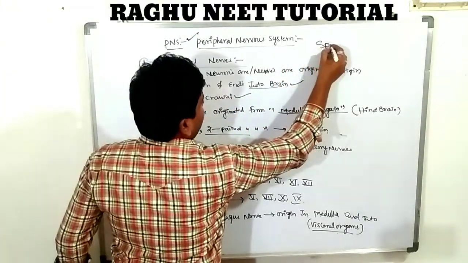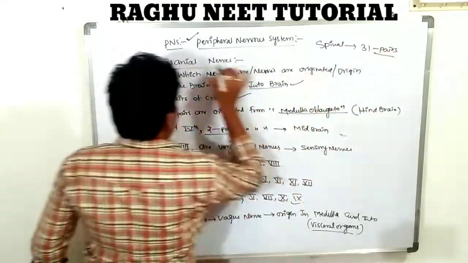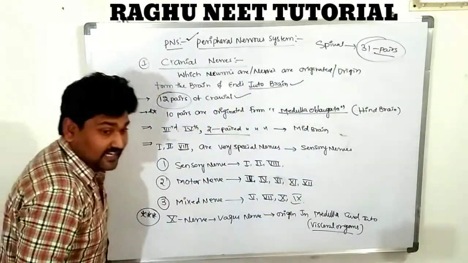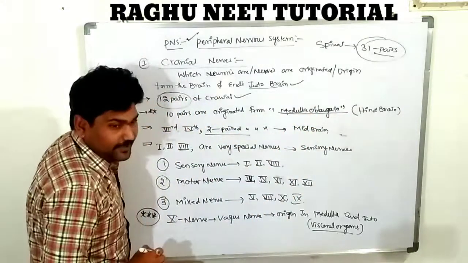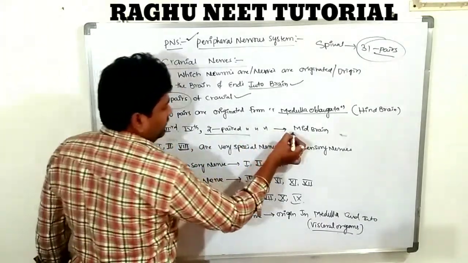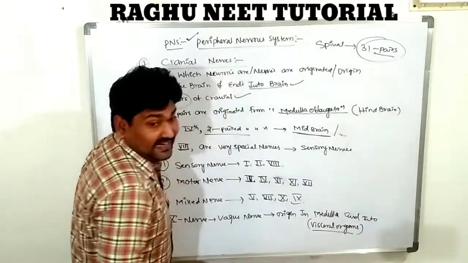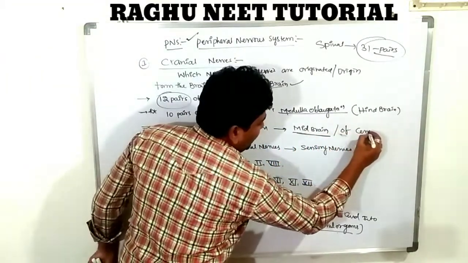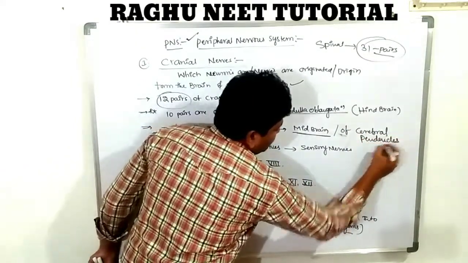But the spinal nerves contain 31 pairs of nerves, while these contain only 12 pairs. These 10 pairs of nerves are originated from the medulla oblongata of the hindbrain. Okay, clear. Next, the third and fourth pairs are originated from the midbrain, from the cerebral peduncles. Very important.